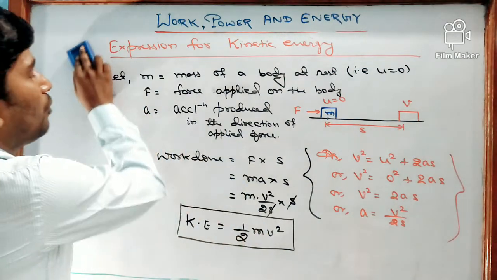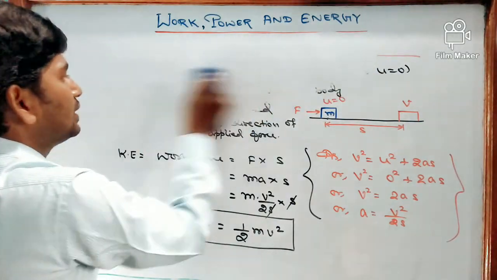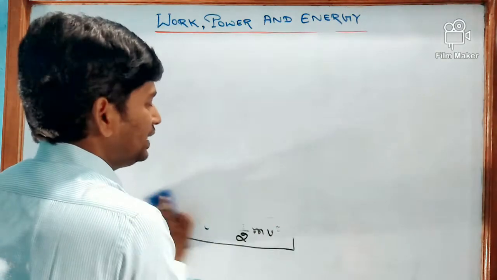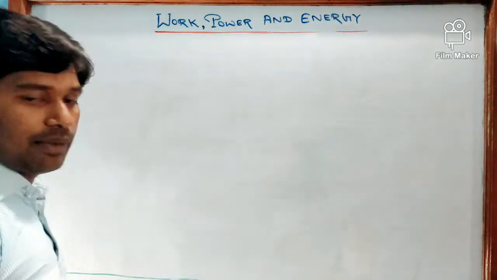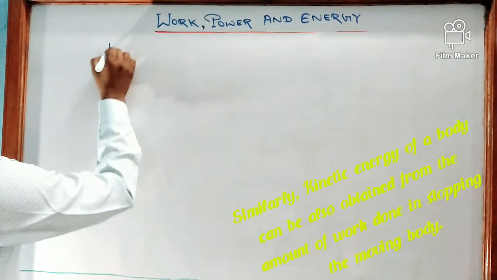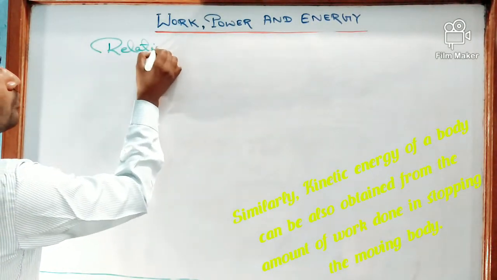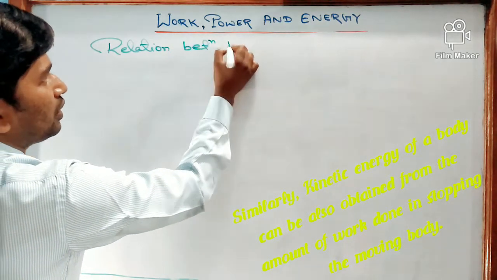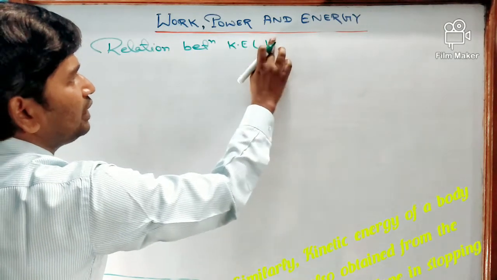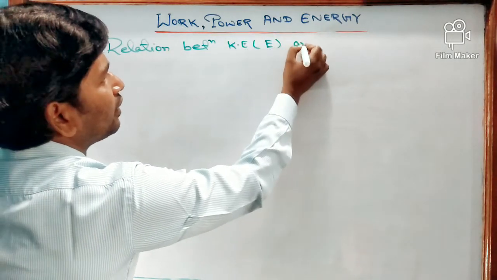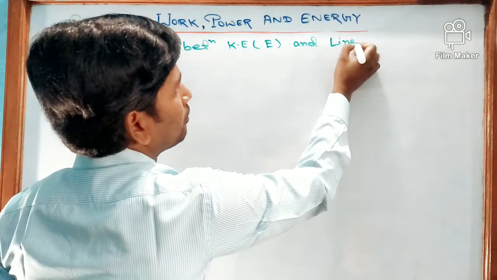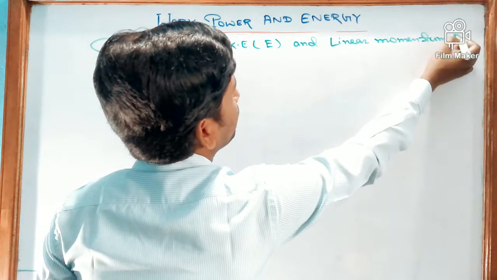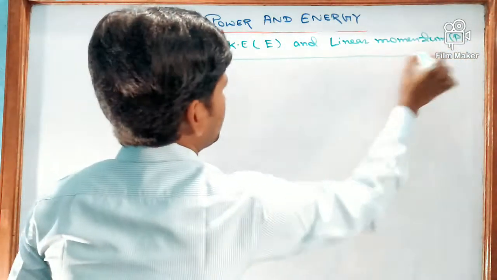Next we will see one more term related to this, that is the relation between kinetic energy E and linear momentum P. So let us start this point.